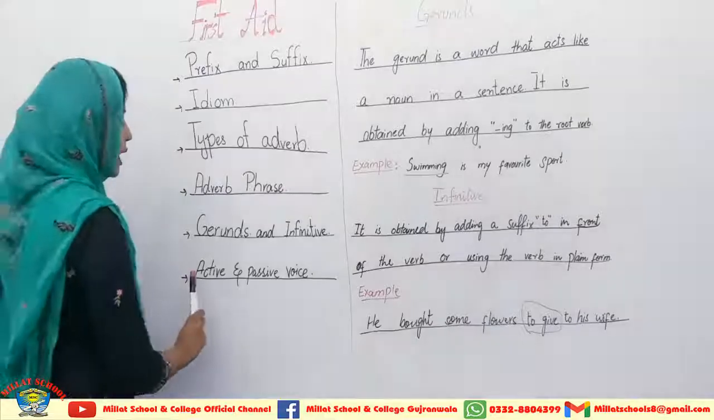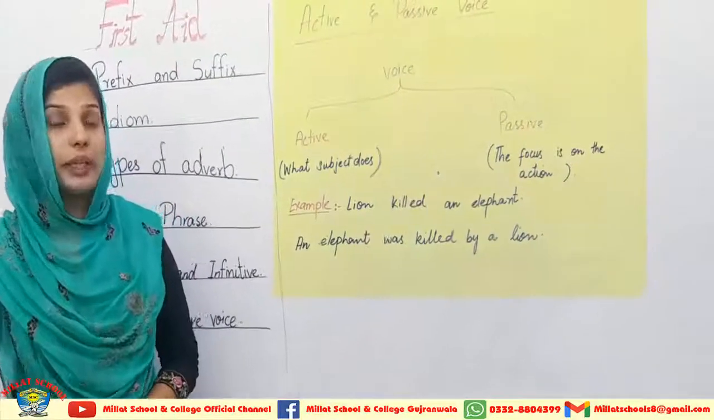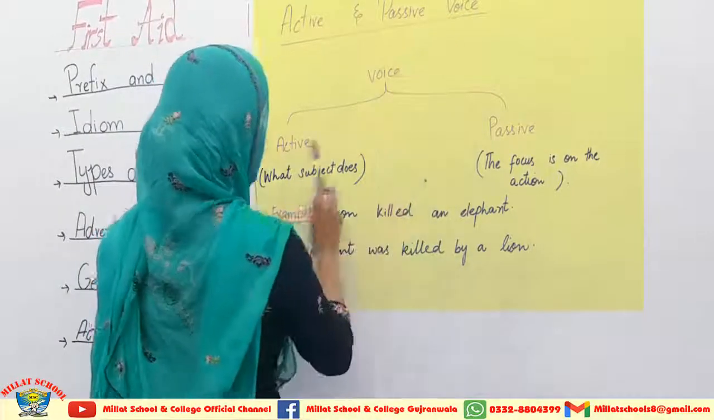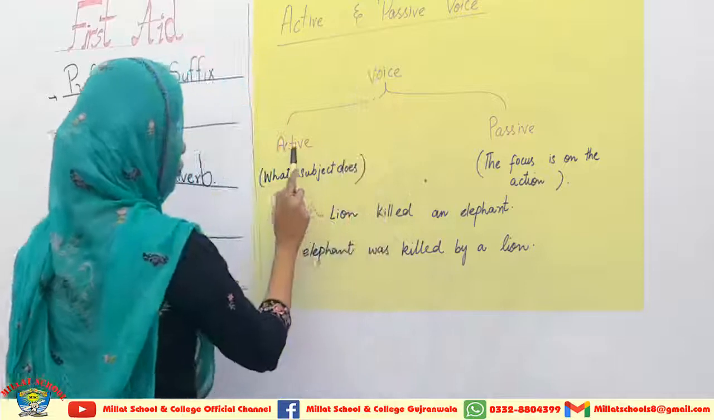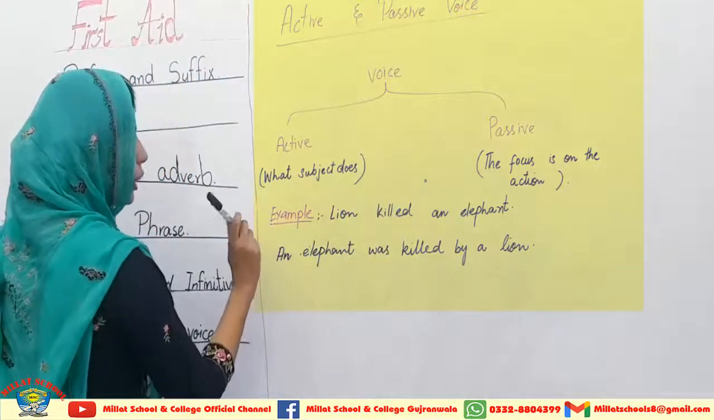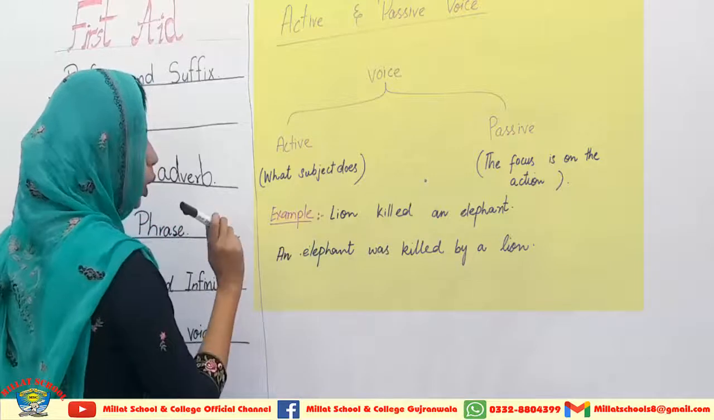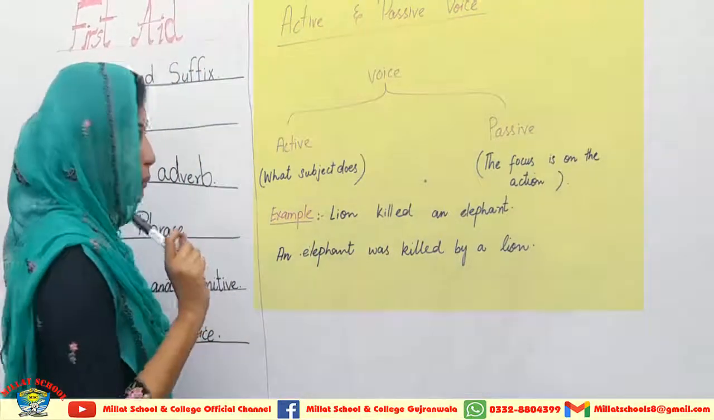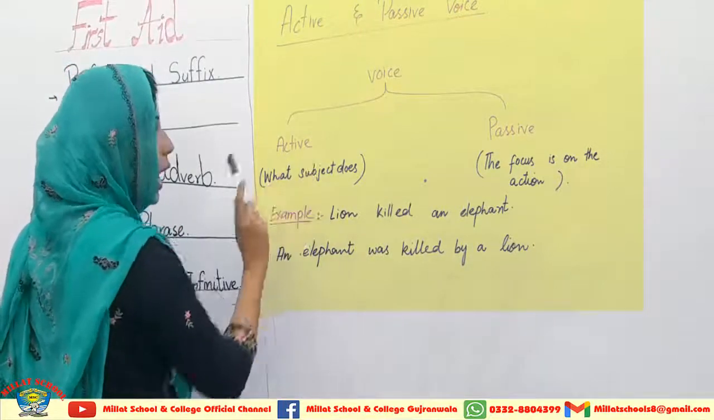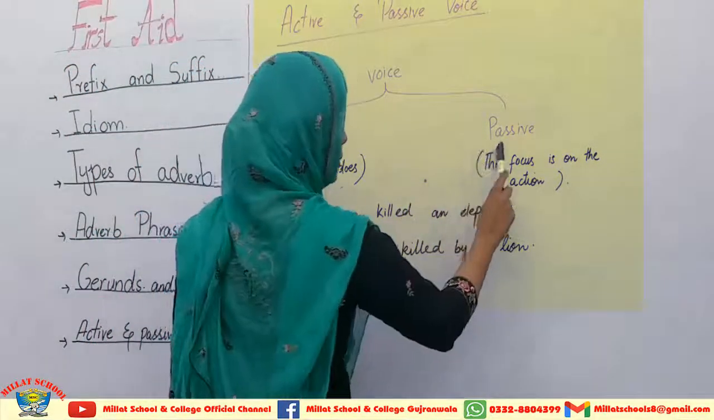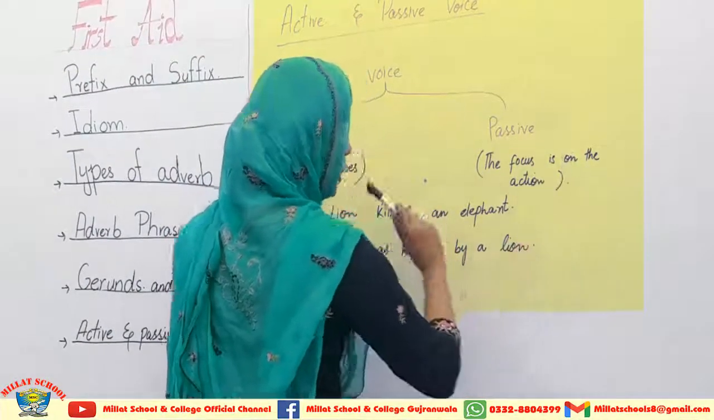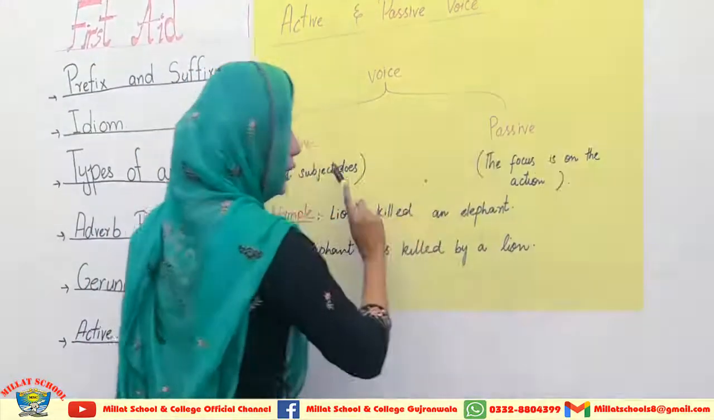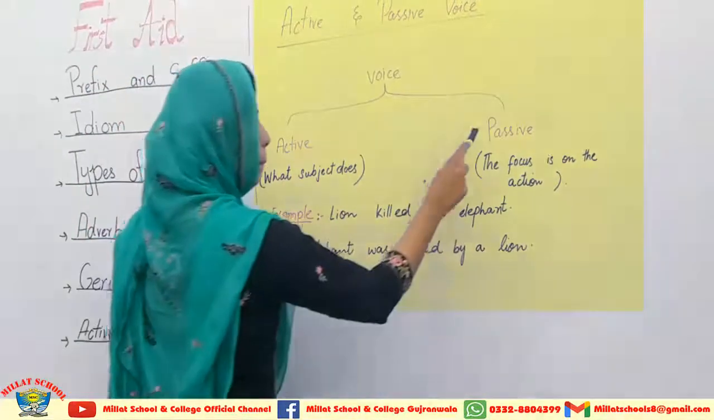Now I am coming towards active and passive voice. Okay students, here on the board you can see that I have written down active and passive voice. These are the two types of voice. When we are talking about the active voice, then we will talk about the subject. What the subject is doing, the focus is upon that point in active sentences, and when we change it into a passive sentence, the focus will shift towards the action. Here the focus is over the subject and here the focus is over the action. This is the main difference between active and passive voice.